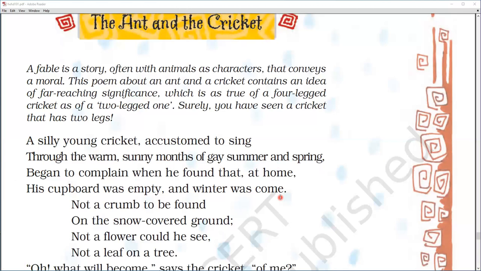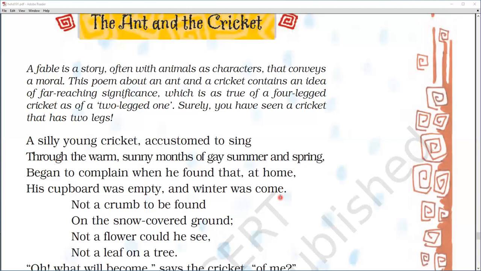Now see students, a silly young cricket. Why is the cricket being called silly here? He is so silly that he keeps on dancing and singing in a gay mood the whole day and does not think about what is going to happen in the future, does not save anything for the future.